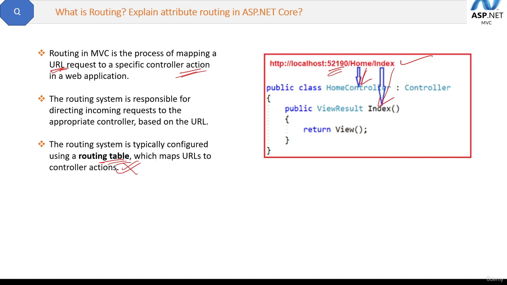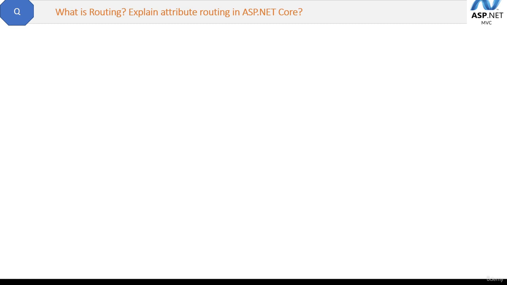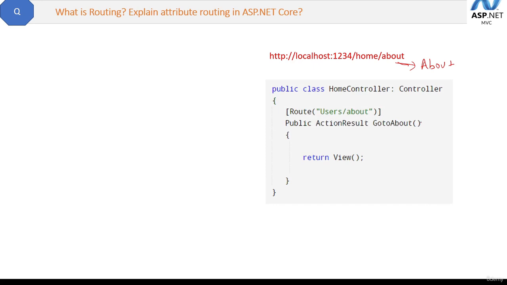Now the question is, what is attribute-based routing then? Sometimes you want to modify this default routing mechanism. For example, here this URL says that the request will go to the home controller and the action method name will be about. But in the code you can see we do not have any about method. But here we have one route attribute with this about in the name.